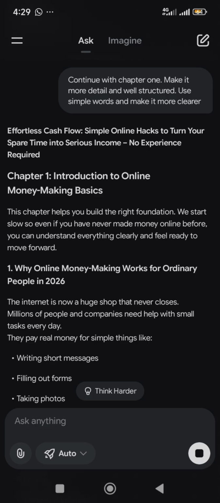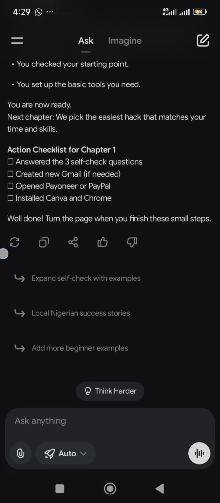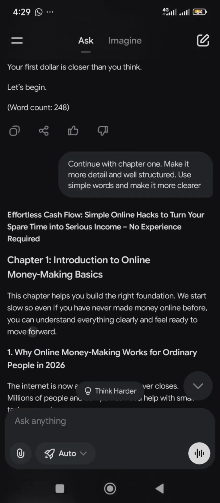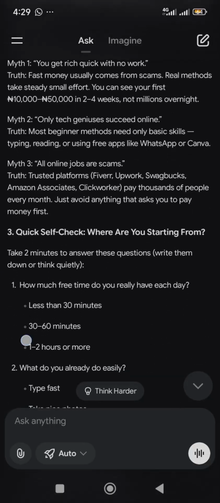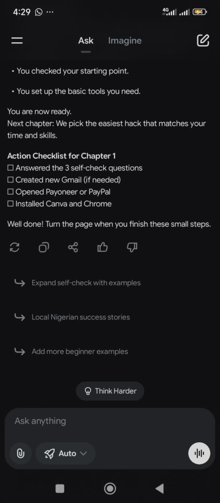Now, so this is chapter 1. All right, so this is actually chapter 1. This is long, okay, but we can just manage it because it's not all that too long. So the next thing you just have to do now, once you've gotten your chapters or your introduction and you're ready to go, you just tap on this copy icon here. You tap on copy icon.